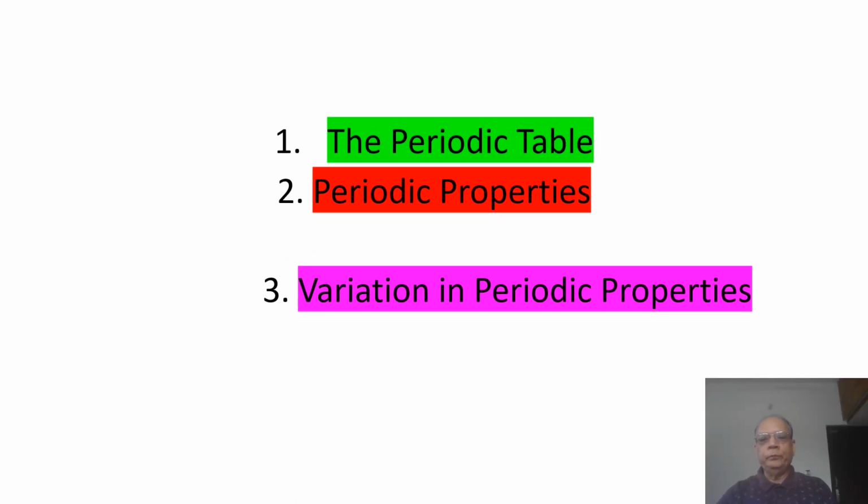Welcome, children. This is chapter 5 of grade 9 chemistry. It deals with the classification of elements, the periodic table, the periodic properties, and variation in periodic properties.